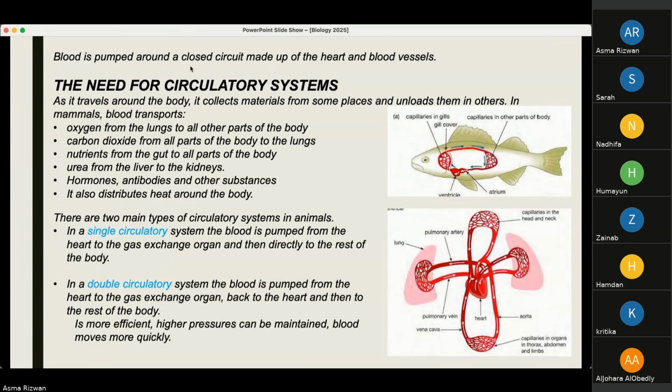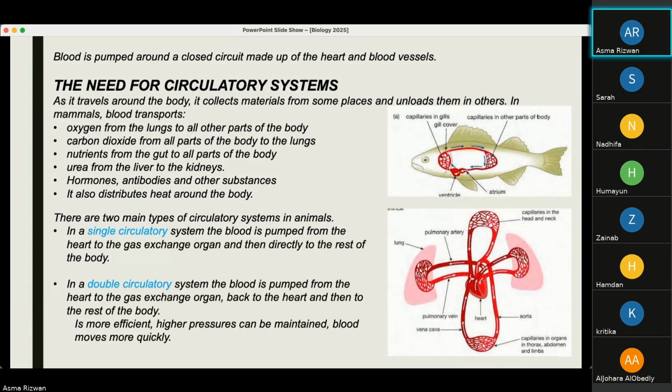So blood is pumped around a closed circuit made up of the heart and blood vessels. Why is there a need for the circulatory system? As it travels around the body, it collects materials from some places and unloads them in others. In mammals, blood transports oxygen from the lungs to all parts of the body. Obviously, every cell in our body needs oxygen to respire. It carries carbon dioxide from all parts of the body to the lungs.